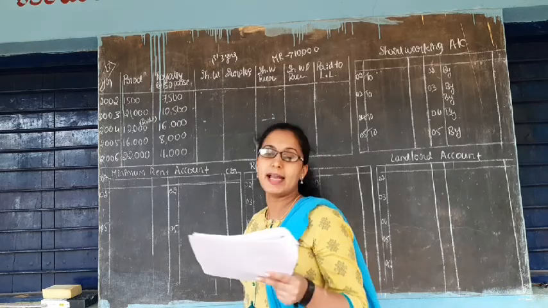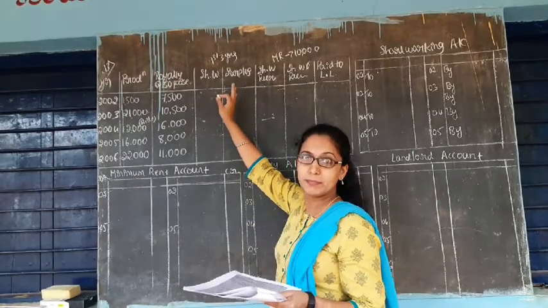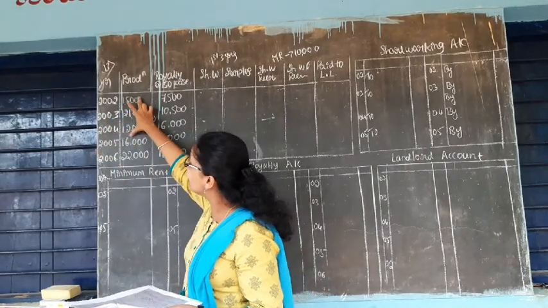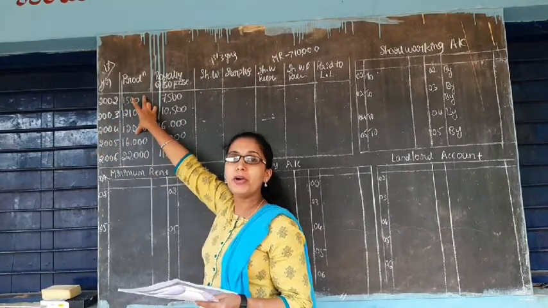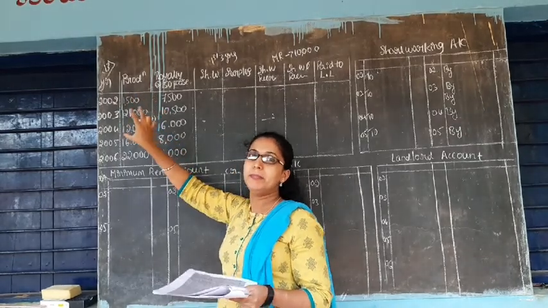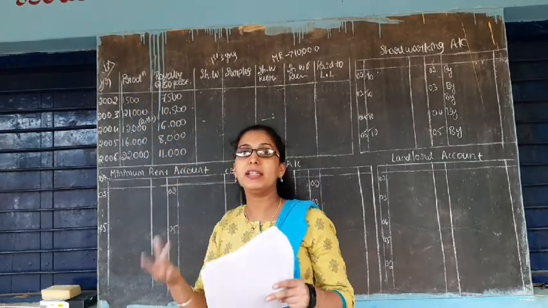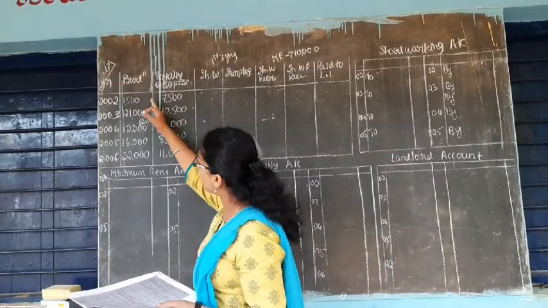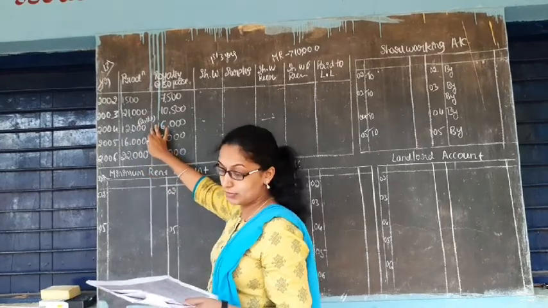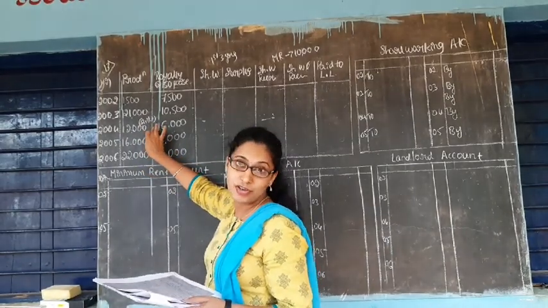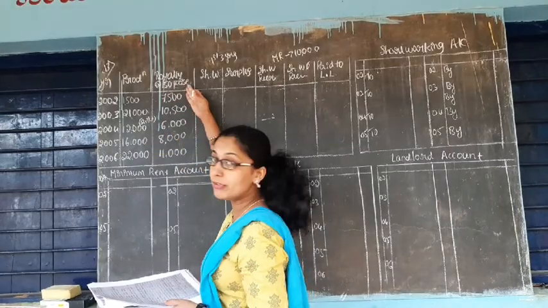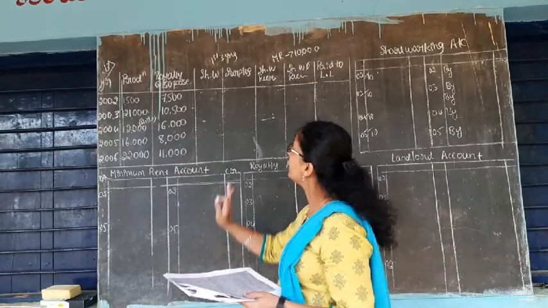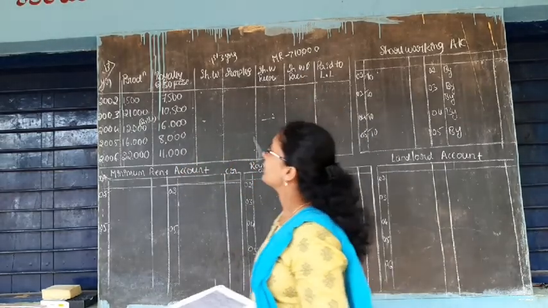We are given that first 3 years is the recoupment period, that is 2002, 3 and 4. Means within these 3 years you have to recoup all your minimum rental short working recoupment obligations. Now I have written the production, and here in 2004 they have given that there is a strike, and as per 50 paise what would be the royalty. I have written all these things. Remember minimum rent is 10,000.